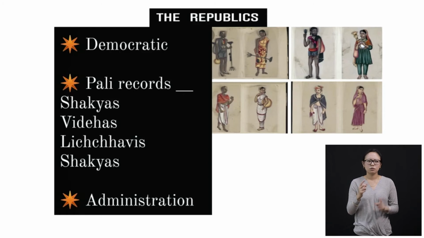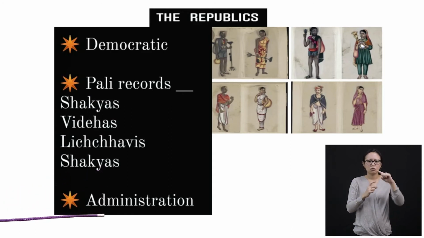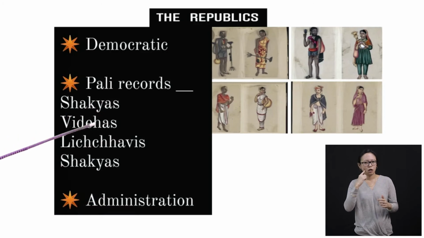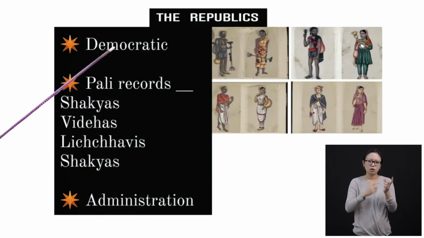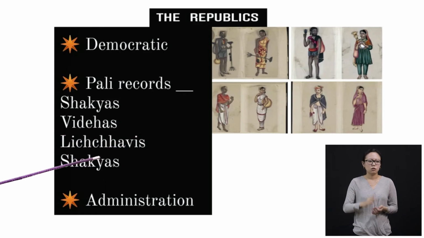About the republics, we come to know through some records, especially the Pali records from Shakyas, Vindhyas, Lichavis, okay? And we will also discuss their administration. Now here, about the republics, one of the most important areas is the Lichavis, all right? This area was considered a very strong and powerful area.